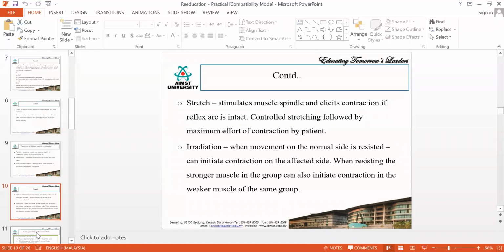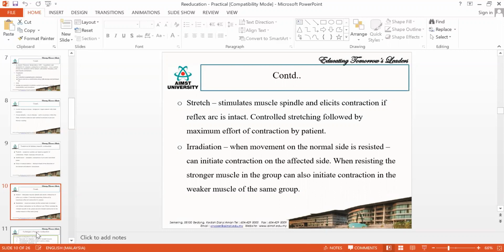For example, whenever a person is having weakness in the right side, he will be using the left side to do all the movement. But when you are restricting the left side, automatically the right side muscle will get a little bit of initiation or contraction. So this will help you to improve the muscle contraction.